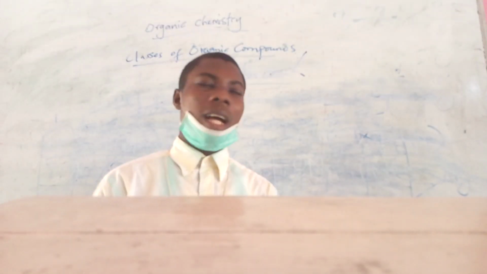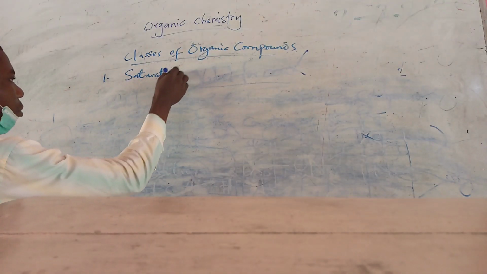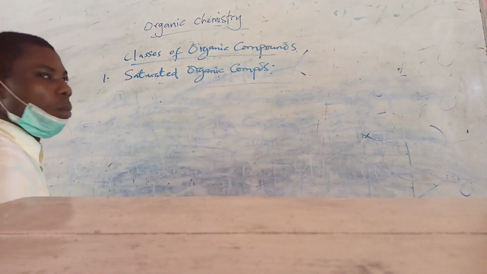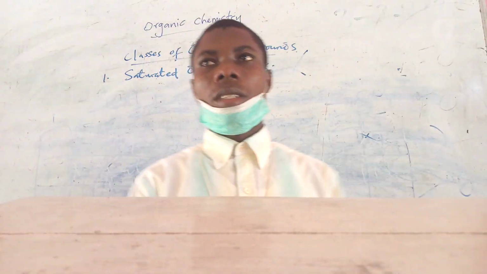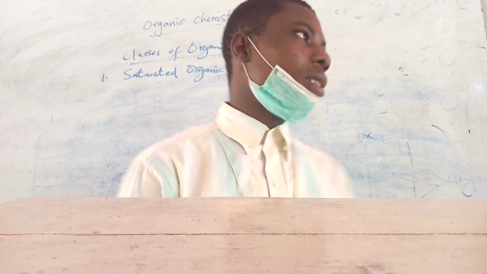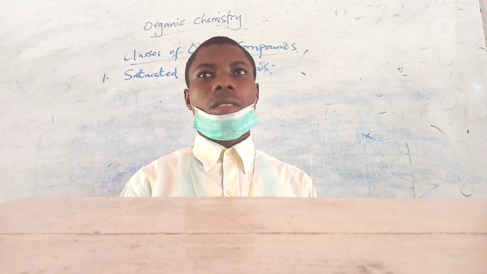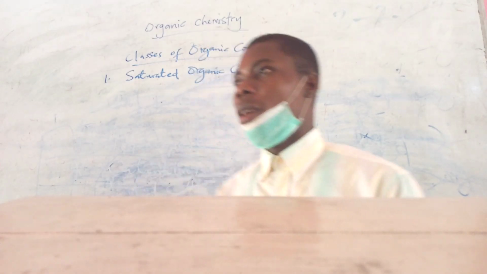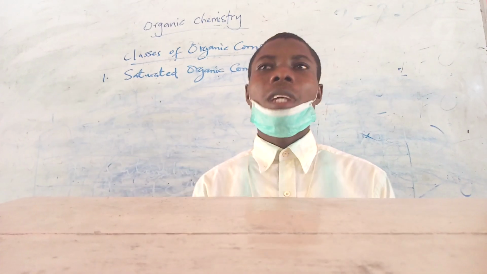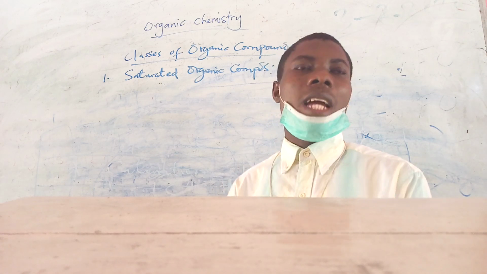Number one we will look at is the saturated organic compounds. We have some organic compounds that are saturated. When we say a compound is saturated in chemistry, it actually means that it has used up its bonds. It is like a bucket of water that has already been filled with water. It won't be able to take more water, except if you want to pour the water away.